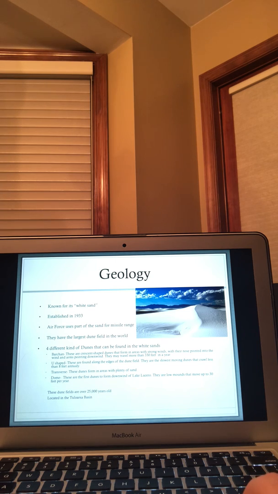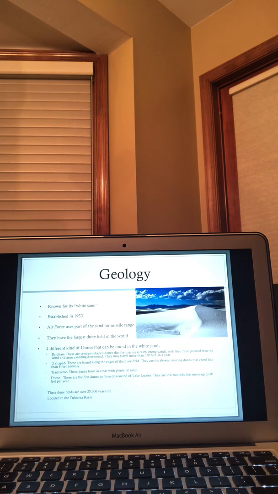The next one is U-shaped. These are found along the edges of the dune field. They're the slowest moving dunes, and they crawl less than 8 feet, so that's very small. The next one is transverse. These dunes form in areas when you get a lot of sand or clusters, and they build up. The next one, dome.